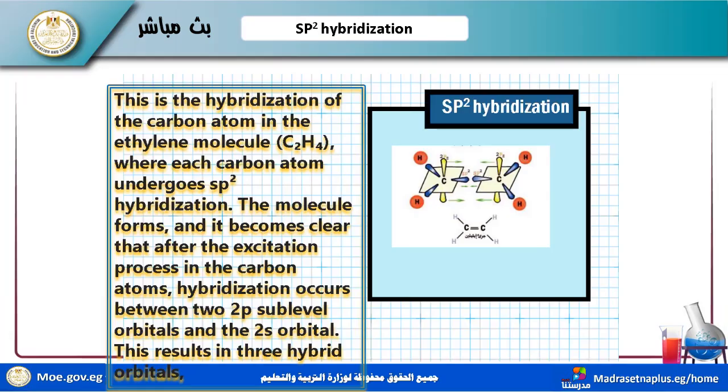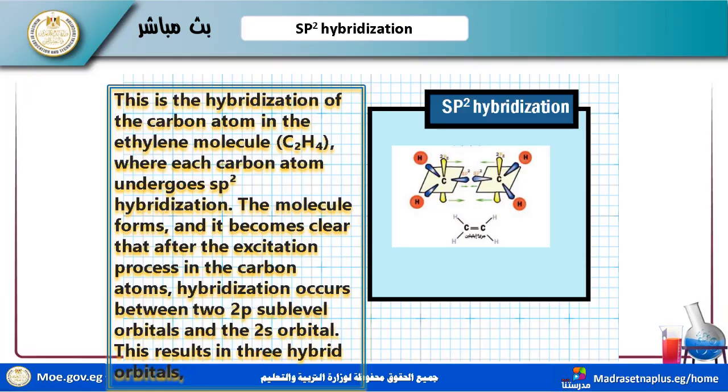This is the hybridization of the carbon atom in the ethylene molecule C2H4, where each carbon atom undergoes sp2 hybridization.